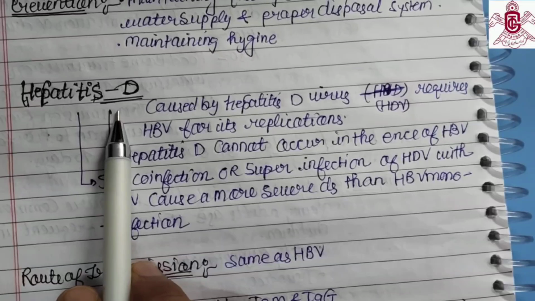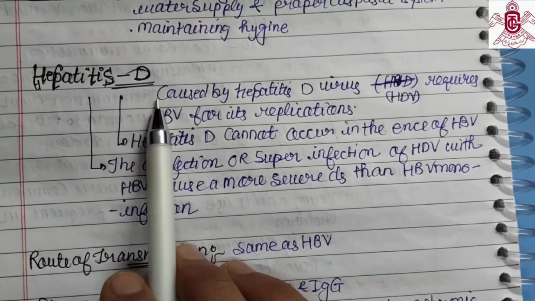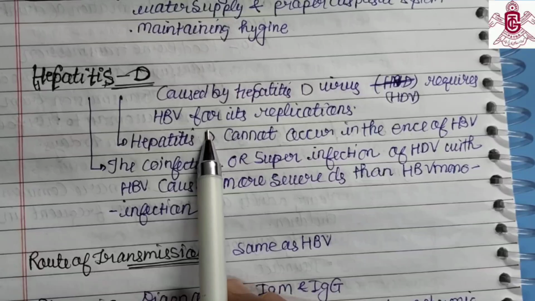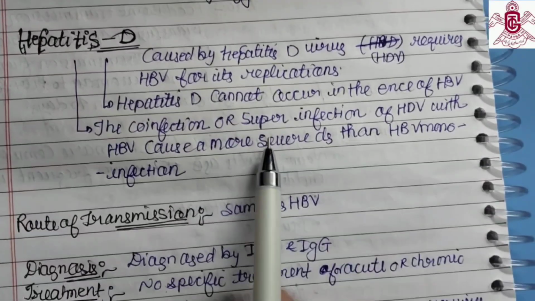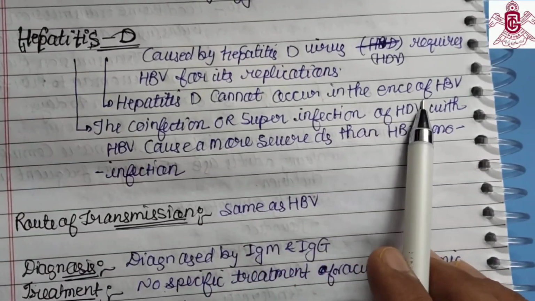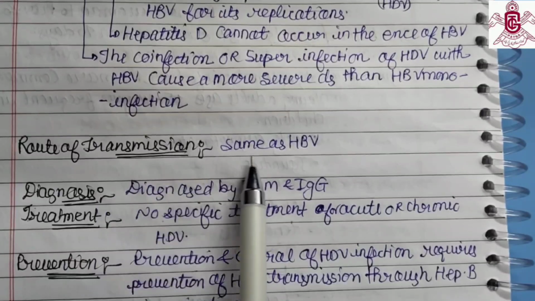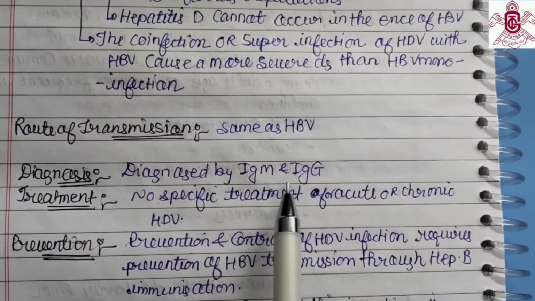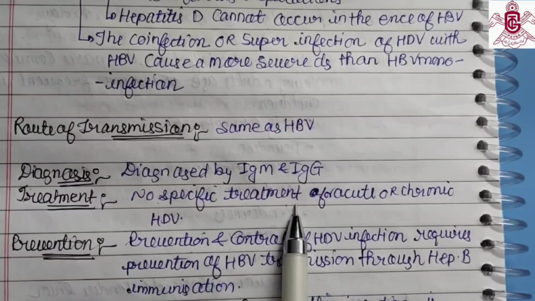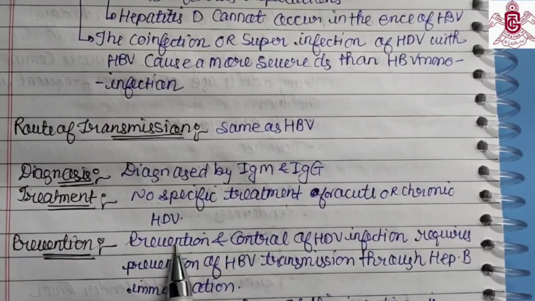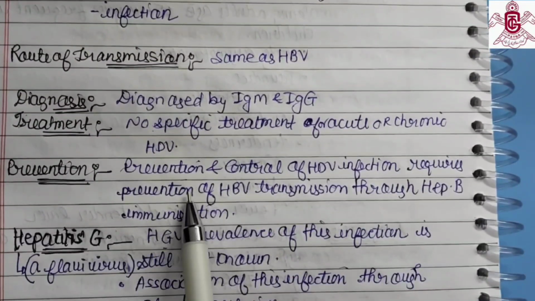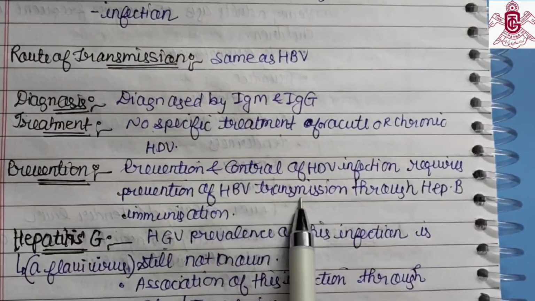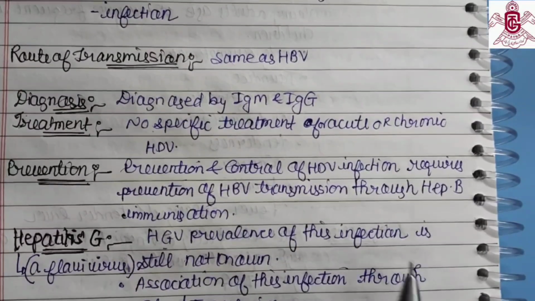Hepatitis D. Hepatitis D is caused by the hepatitis D virus, which requires the hepatitis B virus for its replication. Hepatitis D cannot occur in the absence of hepatitis B. The routes of transmission are the same as for hepatitis B virus. Diagnosis is by IgG. Treatment: there is no specific treatment for acute or chronic hepatitis D virus. Prevention and control of hepatitis D infection requires prevention of hepatitis B virus through hepatitis B immunoglobulins and vaccine.